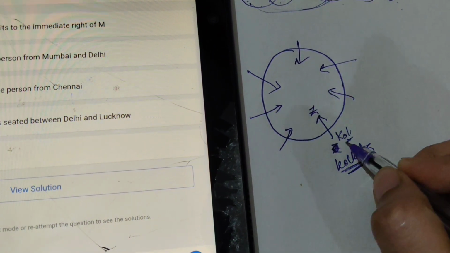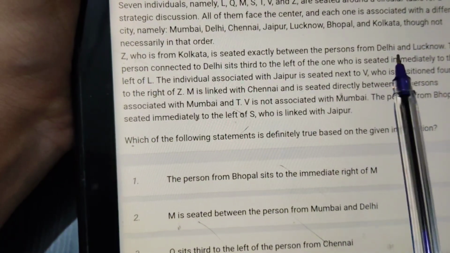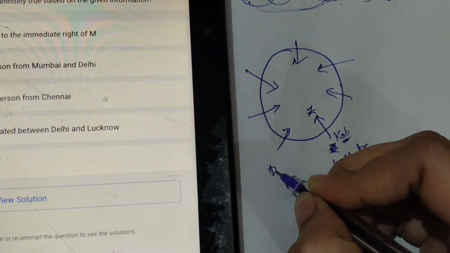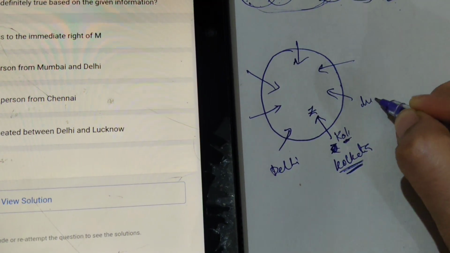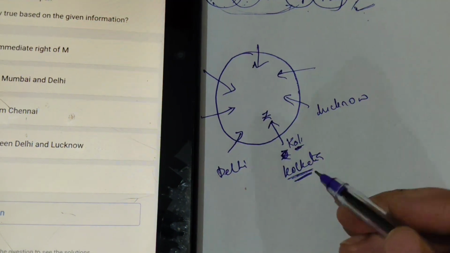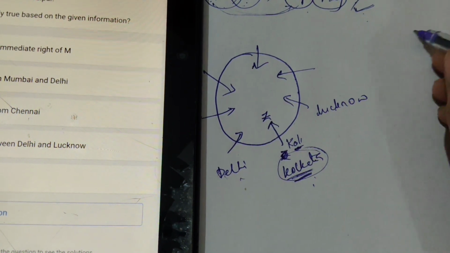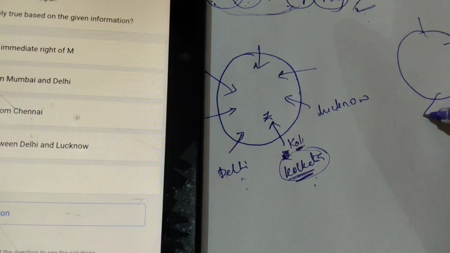ఓకే, Z Kolkata. ఓకే, so Z is seated exactly between Delhi and Lucknow. So I will write here Delhi and Lucknow. See, anywhere you can write. You can take second possibilities because sitting between Delhi and Lucknow ante here it will come. Otherwise ikkada itla 1 2 3 4 5 6 7.